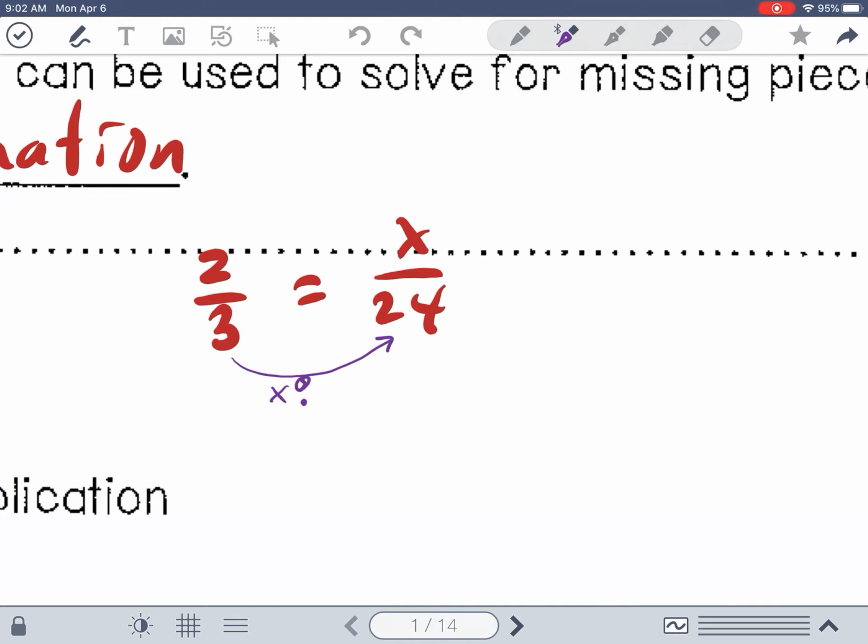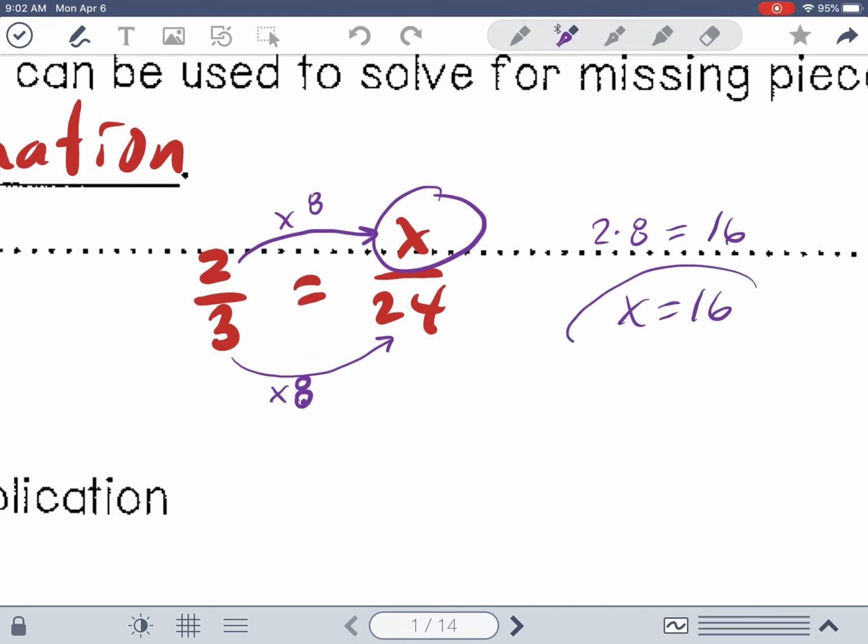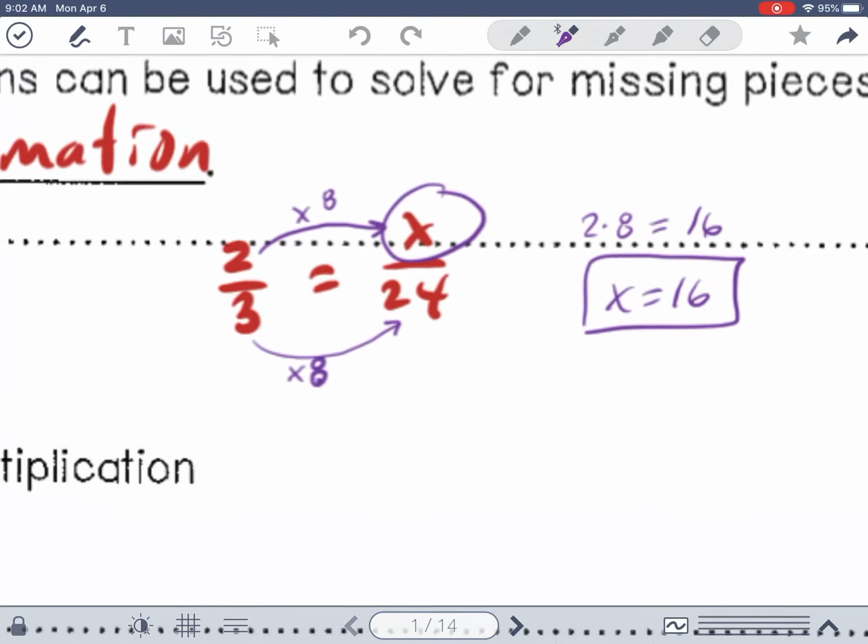So 3 times 8. That means if you scale the bottom, you have to scale the top. So 2 times 8. So that means our x is 2 times 8, which is equal to 16. So x is equal to 16. Okay, very good. Oops, I circled it. I need to put a box around it. Y'all know that. All right, excellent.